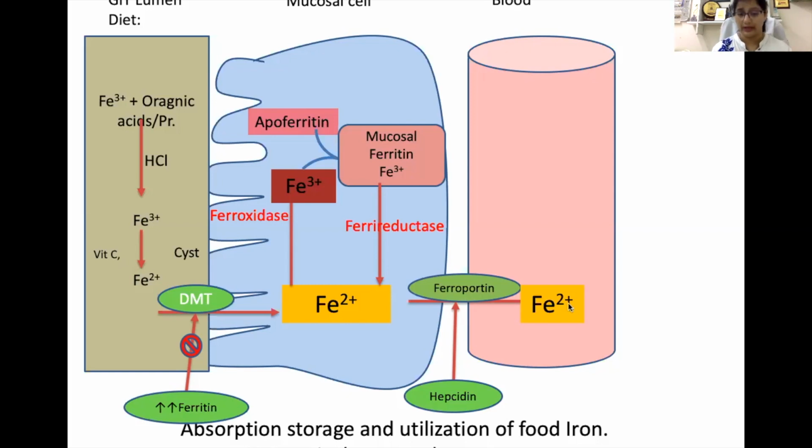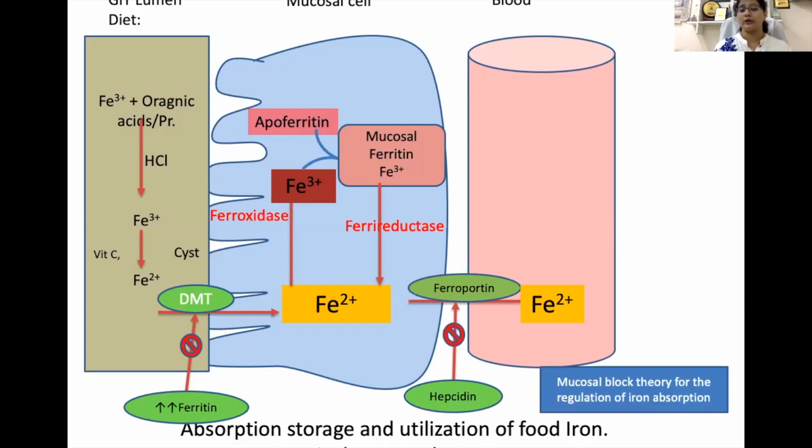cell to the blood. In case of a chronic condition where there is a decrease in the iron stored, like in case of anemia, hypoxia or hemorrhages, this hepcidin concentration reduces, and thereby the activity of ferroportin also increases, and then it increases the rate of absorption of iron from the mucosal cell to the blood. So this is known as the mucosal block theory of regulation of iron absorption.